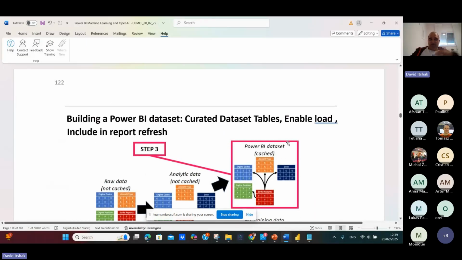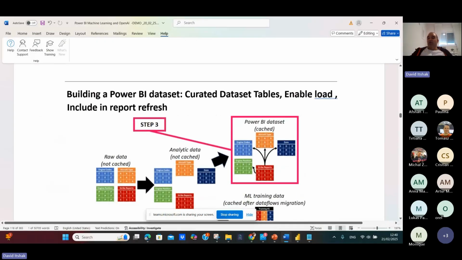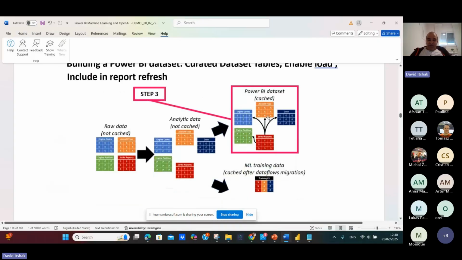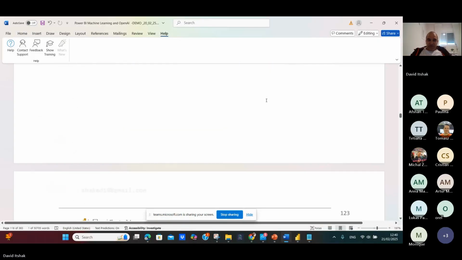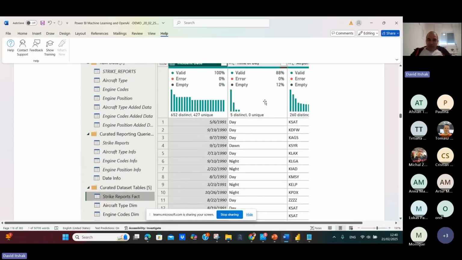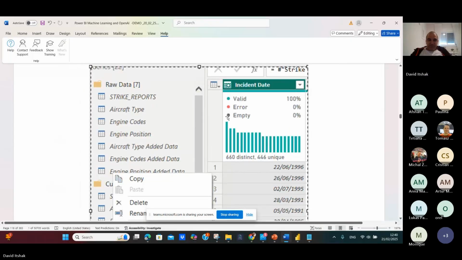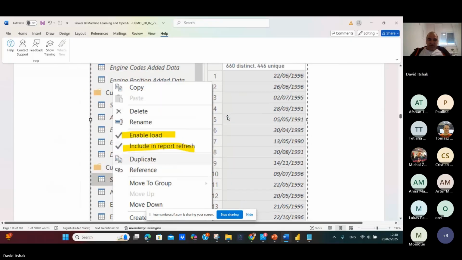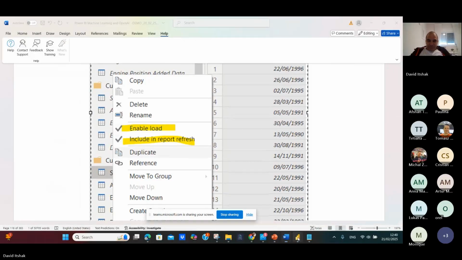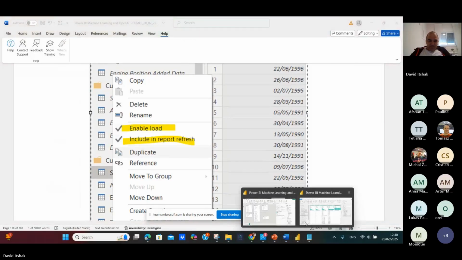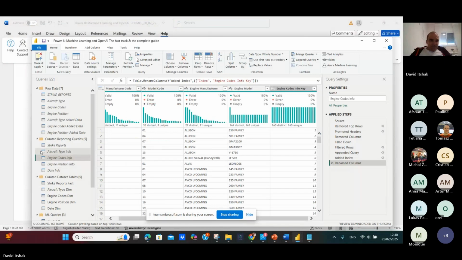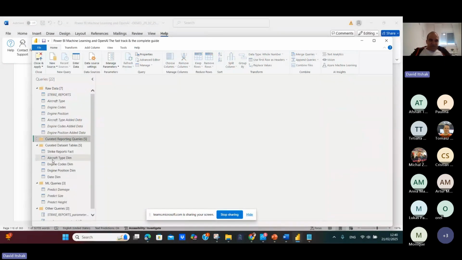So let's go now to step 3. Step 3 means I have to build our data set, which is a quoted data set table, and we will enable load, and it will be included in our report refresh. So how do you do it? Go very fast. Same way. This is our data set.